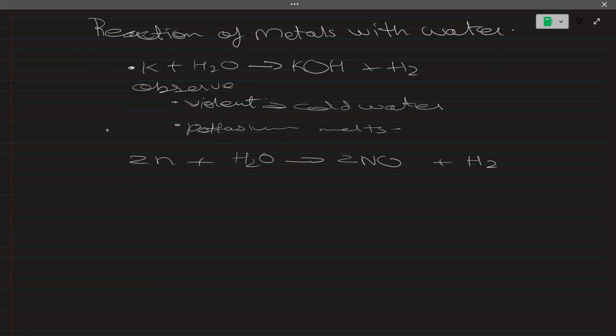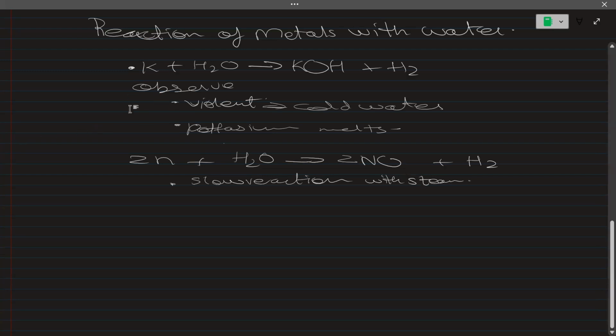So when we react Zn with H2O, what do we observe? With water the zinc does not react actually, but with steam it does react, and you observe a slow reaction with steam.